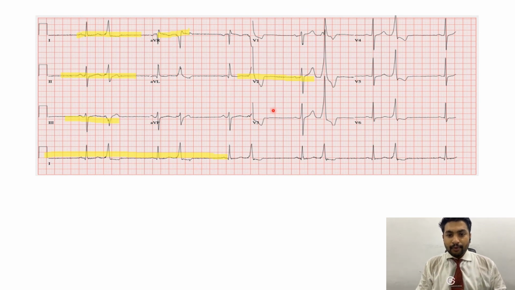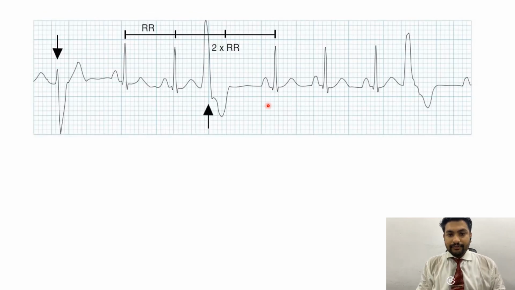This is more prominent in the anterior leads. If you look at the anterior leads, a normal beat has amplitude more towards the negative side, but the PVC has amplitude more upside. It is coming prematurely and it is a broad QRS complex and it has discordant ST-T changes. So this is our PVC.